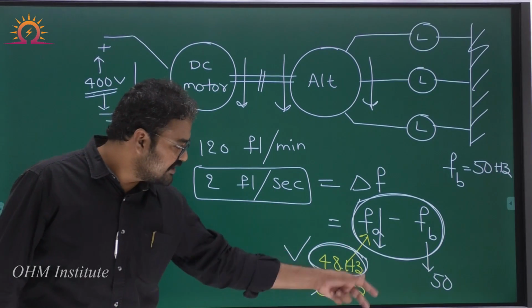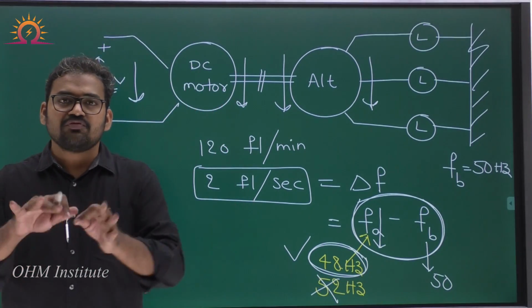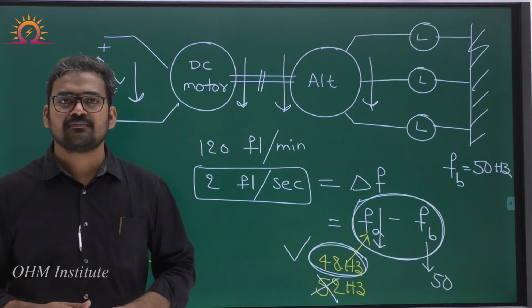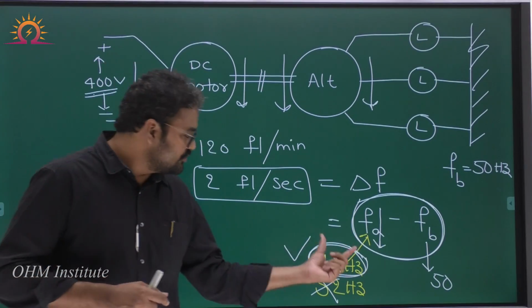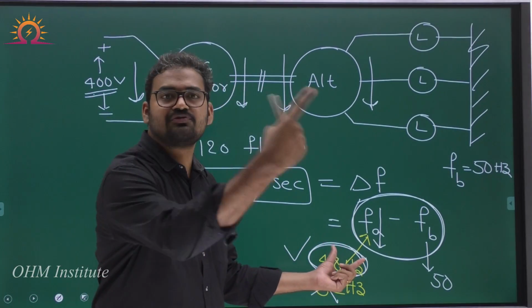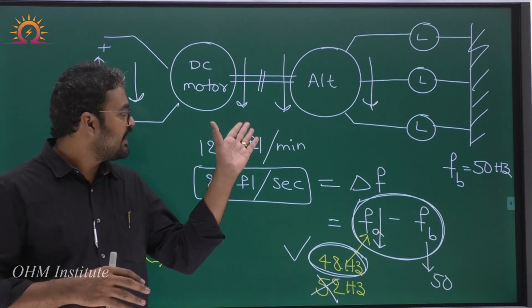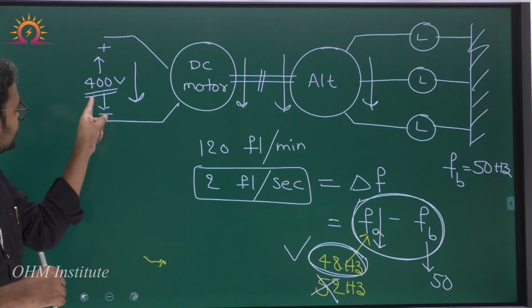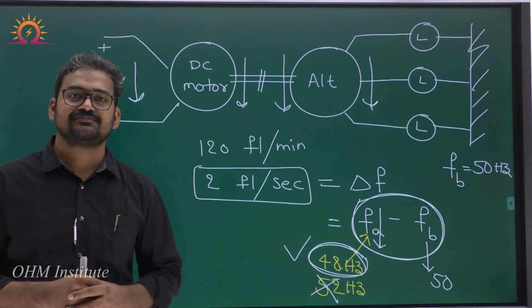If 48 is reduced, then only the difference will increase and the lamp flickering rate will increase. So we concluded that 48 Hz in the first case is the correct one. Now, if you want to synchronize this alternator with the bus bar, you have to increase that 48 Hz to 50 Hz. To do that, we have to increase the speed of the alternator. For that purpose, we have to increase the voltage from 400 to 416.6 volt.